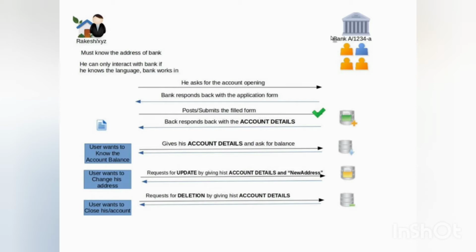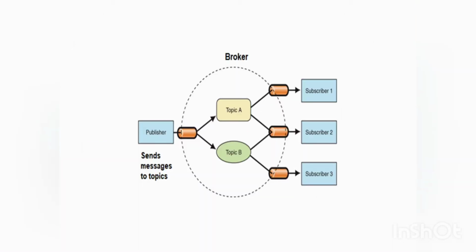Next one is the publisher-subscriber model. The publisher-subscriber communication model involves publishers, brokers, and consumers. Publishers are the source of data. Publishers send the data to the topics which are managed by the brokers. Publishers are not aware of the consumers, and consumers subscribe to the topics which are managed by the broker. When the broker receives data for a topic from the publisher, it sends the data to all subscribed consumers. Here the broker can be MQTT or HiveMQ. This concept we will learn in depth in upcoming videos.